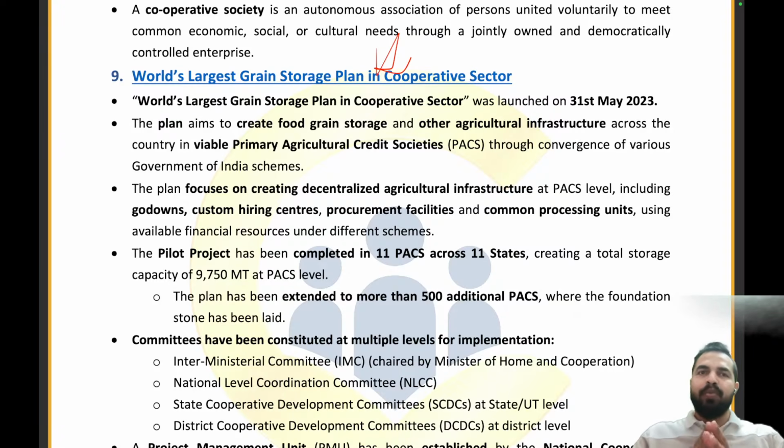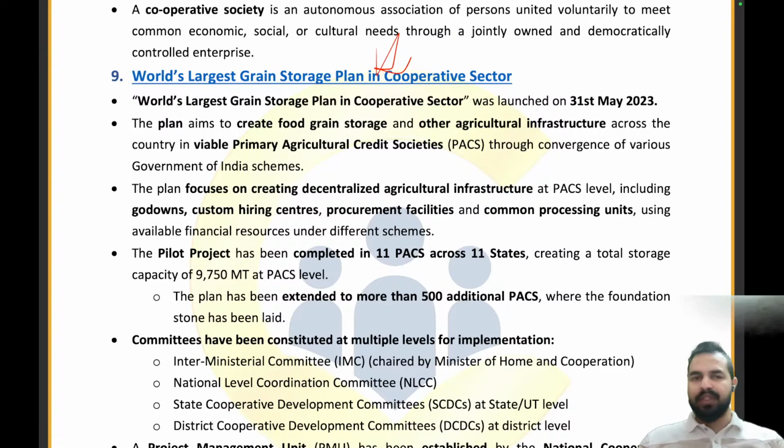But now, what if we provide them the proper storing facilities, godown facilities, storage facilities, cold storages? So what will happen? Now, these crops can sustain for a large amount of time, and definitely we can have a better income for these farmers. And that is the recent change that we have made with the world's largest grain storage plan